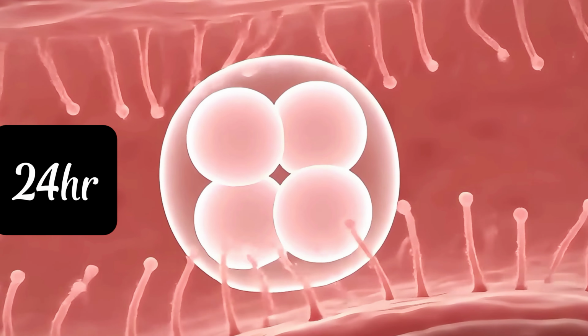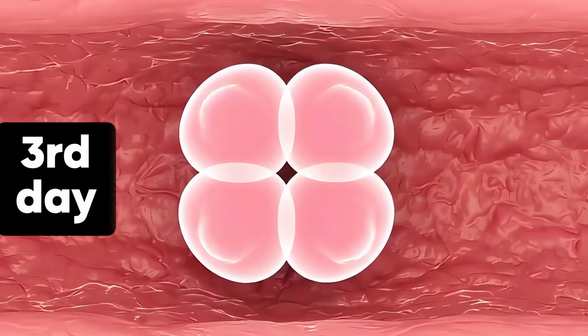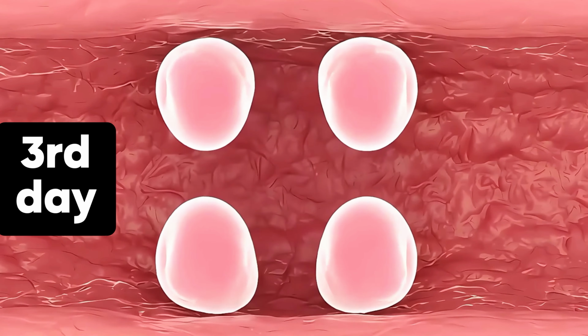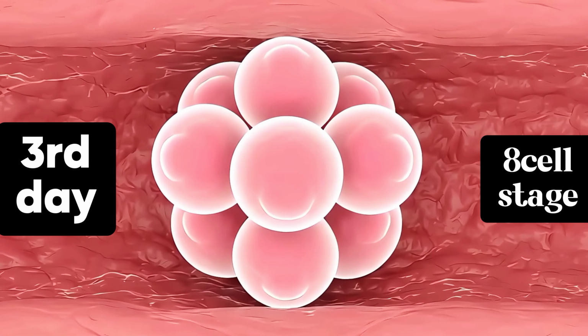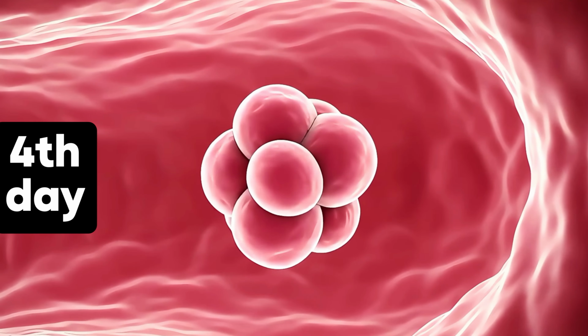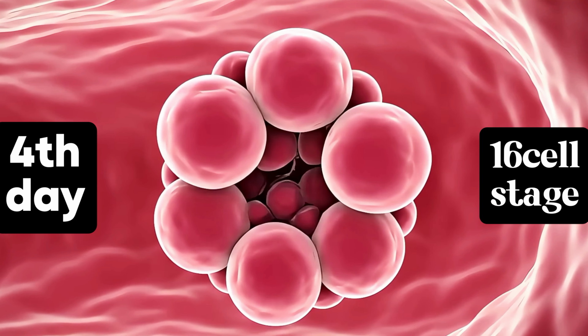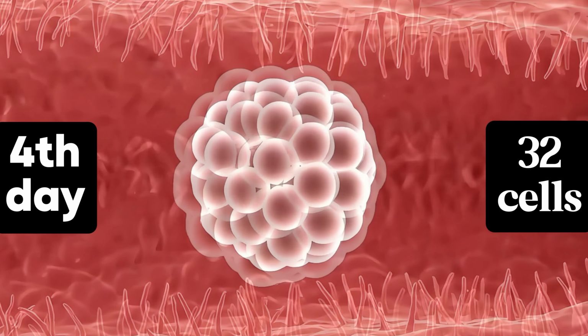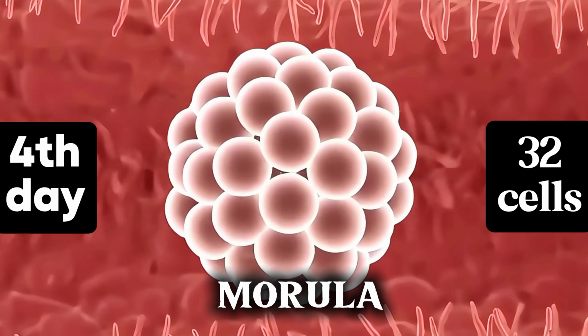After about 24 hours, it divides into the 4-cell stage. On the third day, the 4 cells continue to divide and transform into the 8-cell stage. On the fourth day, the 8 cells continue to divide into 16 cells, and then 32 cells, forming a tiny ball of cells called a morula.